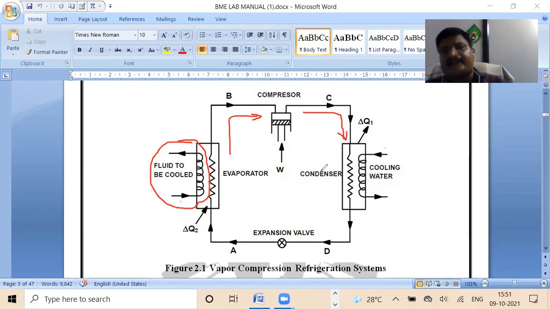And in a condenser, the reverse process of the evaporator happens. The liquid which enters a condenser is a hot one, and that heat is absorbed by the cooling system. The cooling system is made up of water or refrigerant or some other material, and that material absorbs the heat from the condenser.